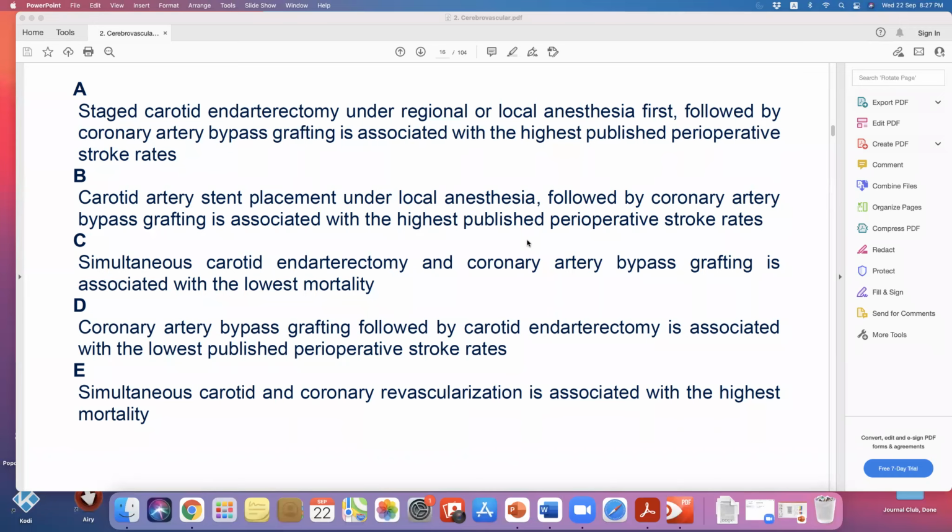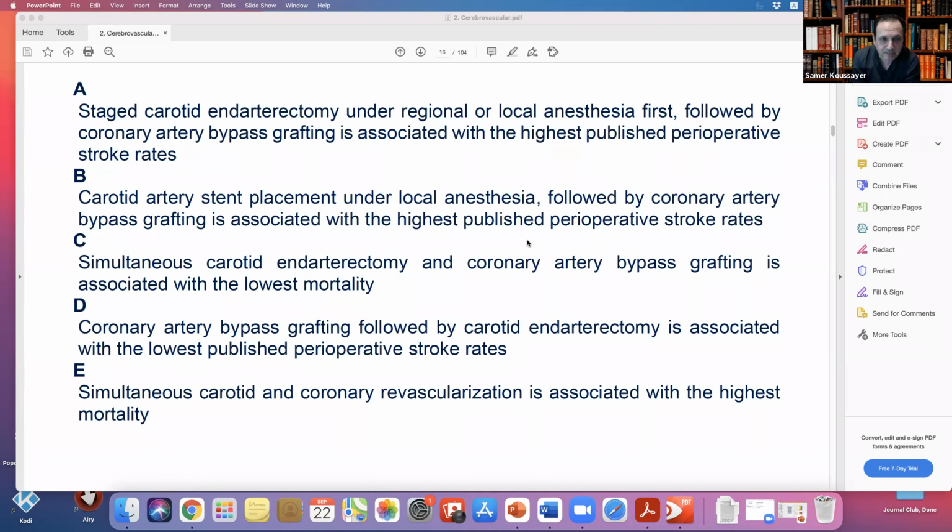C, simultaneous carotid endarterectomy and coronary artery bypass grafting is associated with the lowest mortality. You say this is the correct one? Not really. As I'm saying, this data showed the opposite. I don't know why, but this was the data.